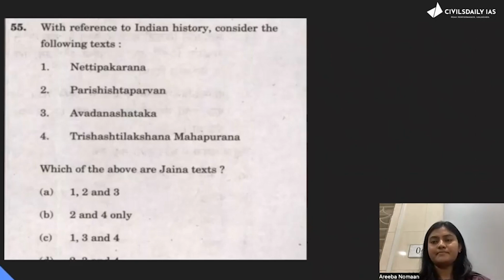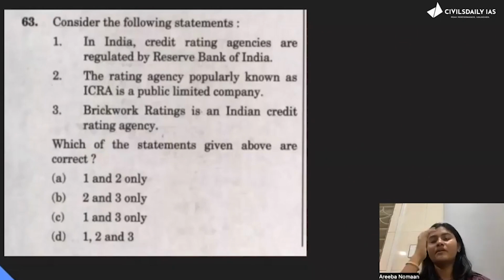Okay, next. Which of the following statements are correct? In India, credit rating agencies are regulated by RBI. So it's an anomaly, right? Credit rating agencies are giving ratings to all of these banks and agencies, and it is saying that it is regulated by RBI. How can it be? There will be a conflict of interest. If RBI is regulating these agencies, obviously there is a conflict of interest. That cannot be. So you can directly eliminate the first option, and you will reach the correct option.